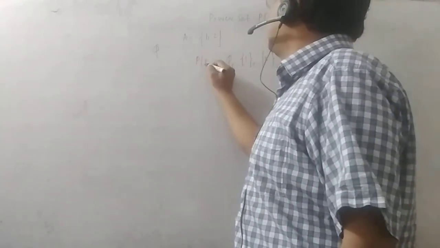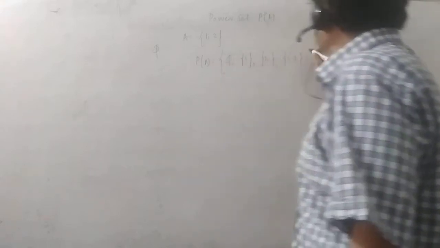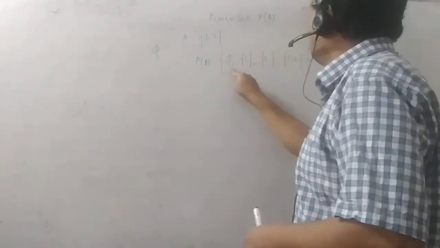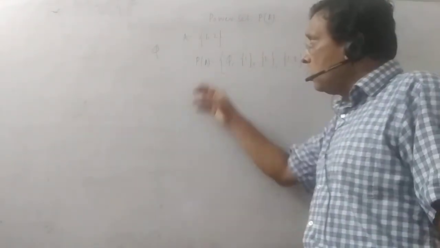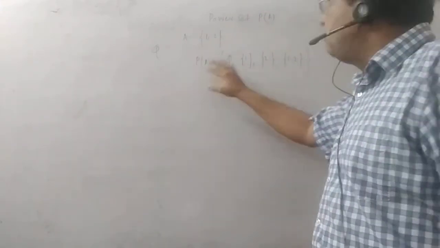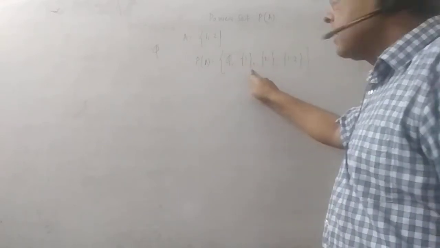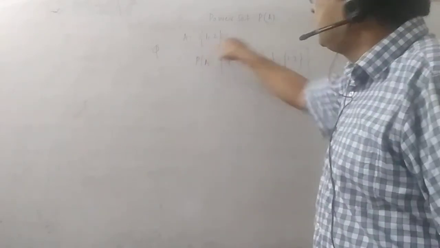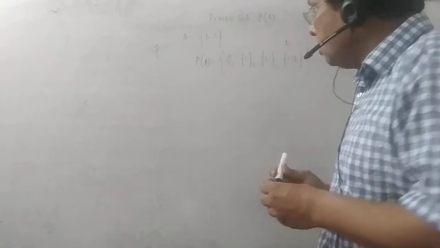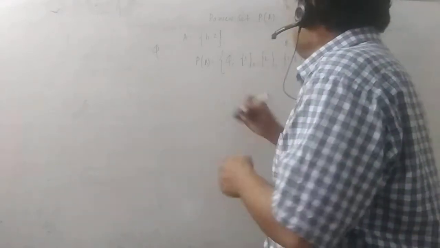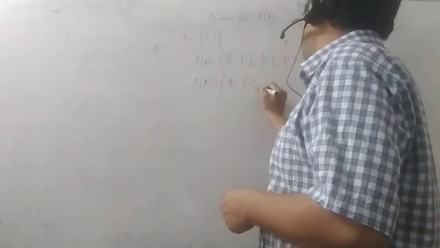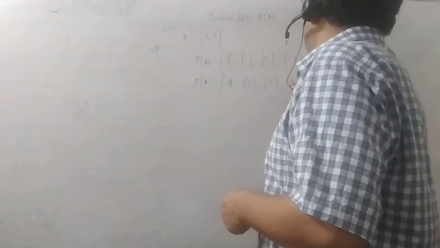Therefore we can say that power set of A is equal to, in set formation, we should write in this way. And you see how many elements are here? This power set has 1, 2, 3, 4. The elements in the given set are 1 and 2, and in its power set we get phi, {1}, {2}, and {1, 2}. That is this set itself. We also can write this way, as A. So you can also write power set of A is equal to {phi, {1}, {2}, A}.